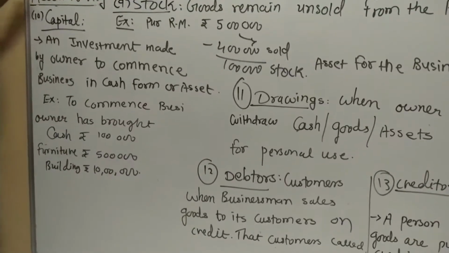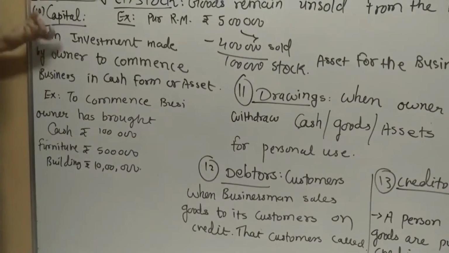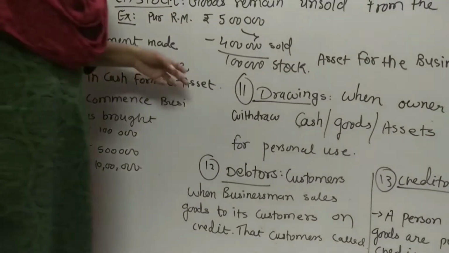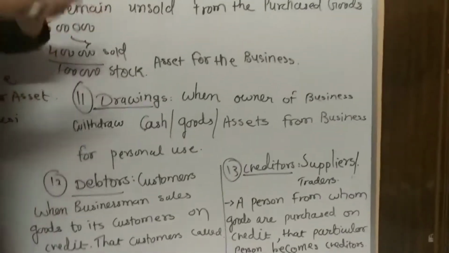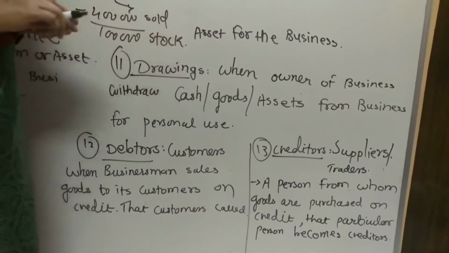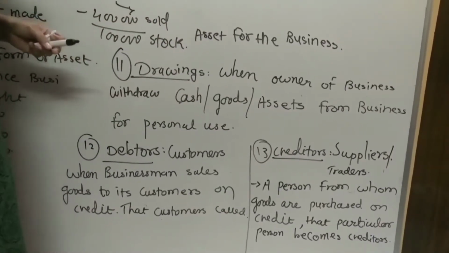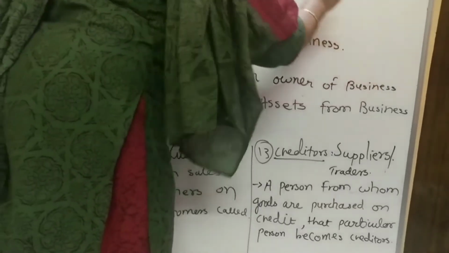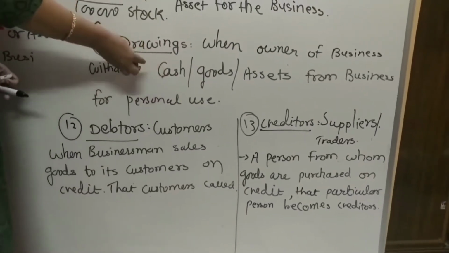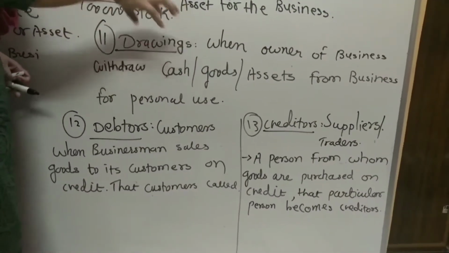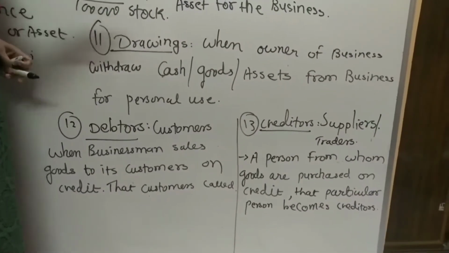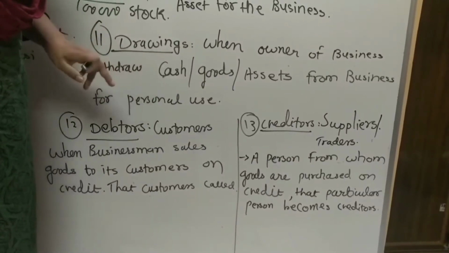So now we will be using the word capital when we will come across, when we pass the journals in the future chapter. Next point is drawings. Drawing does not mean that to draw the picture. You can see this S word is there. Drawings. Drawings means to withdrawal. For example, when owner of the business, यानी me myself, withdraw the cash. मैंने business start किया, मैं उसमें से 20,000 cash withdraw कर रही हूँ. For the purpose of my younger sister marriage, 20,000 I have withdrawn. That is personal purpose.